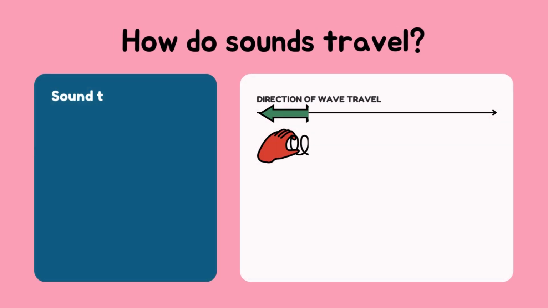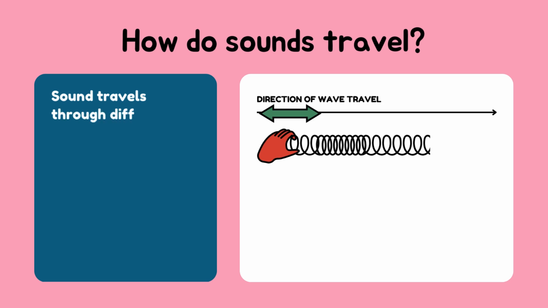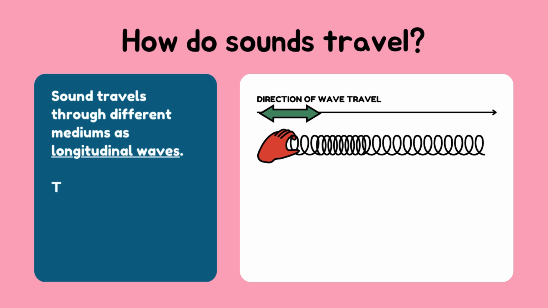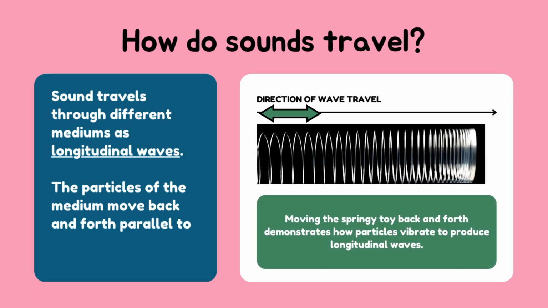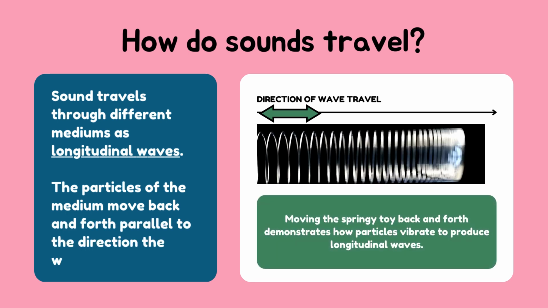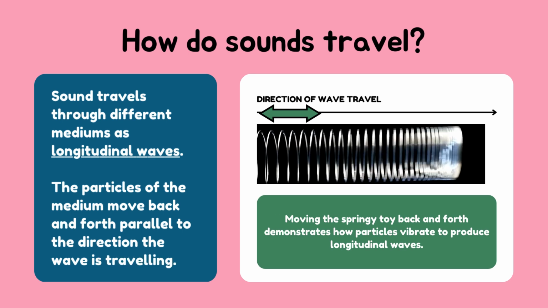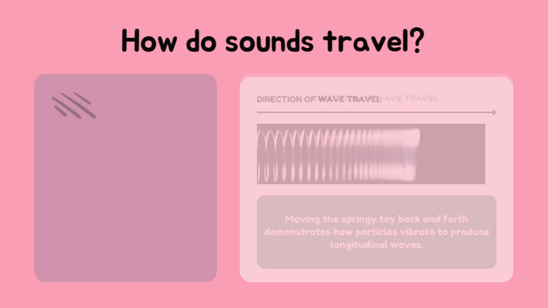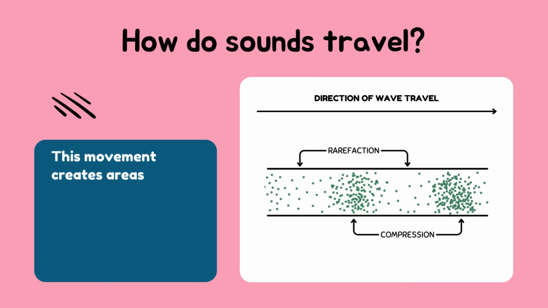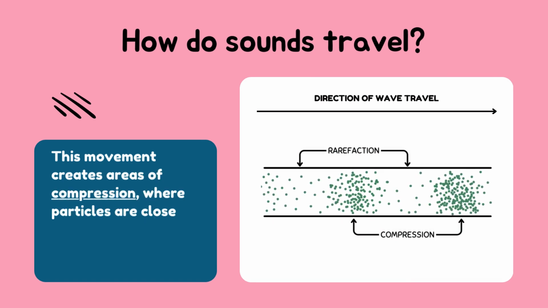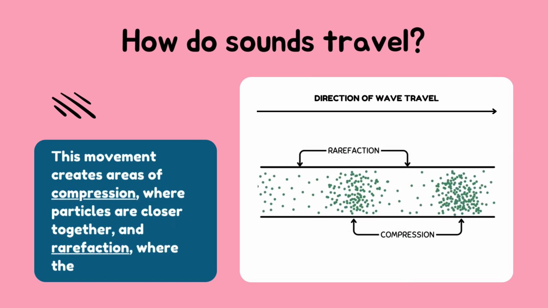How do sounds travel? Sound travels through different mediums as longitudinal waves. The particles of the medium move back and forth parallel to the direction the wave is traveling. Compare with this example. Moving the springy toy back and forth demonstrates how particles vibrate to produce longitudinal waves. This movement creates areas of compression, where particles are closer together, and rarefaction, where they are spread apart.